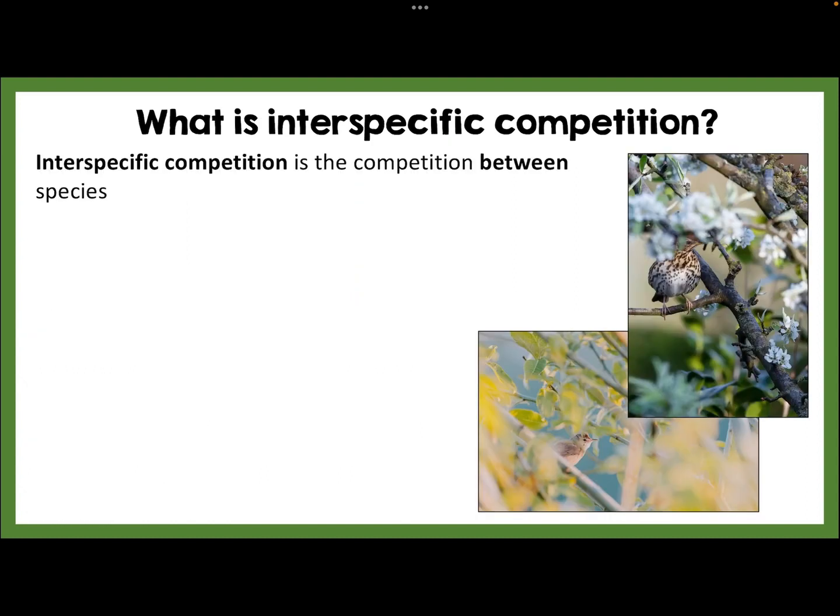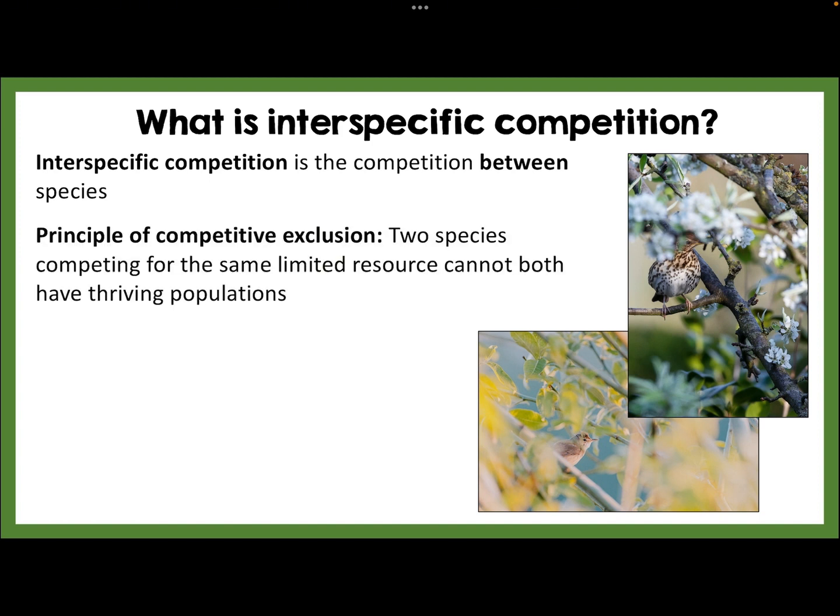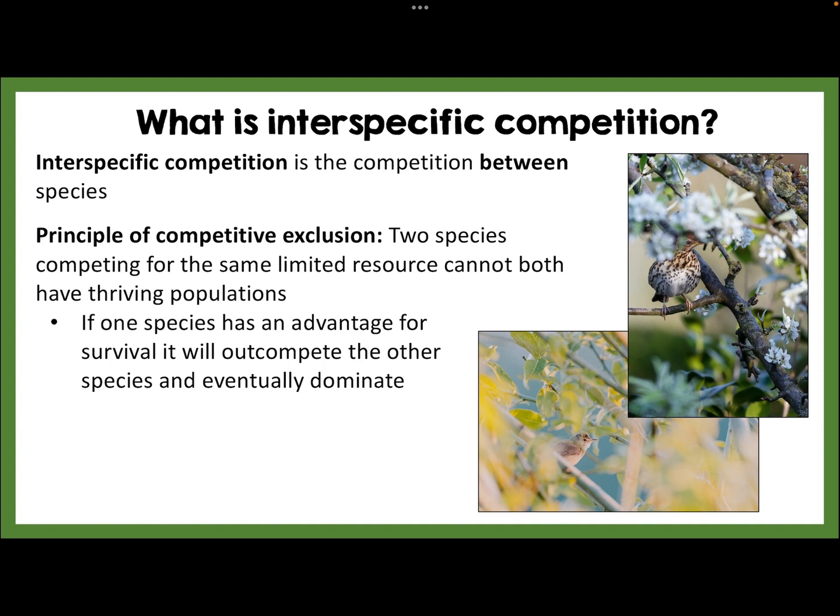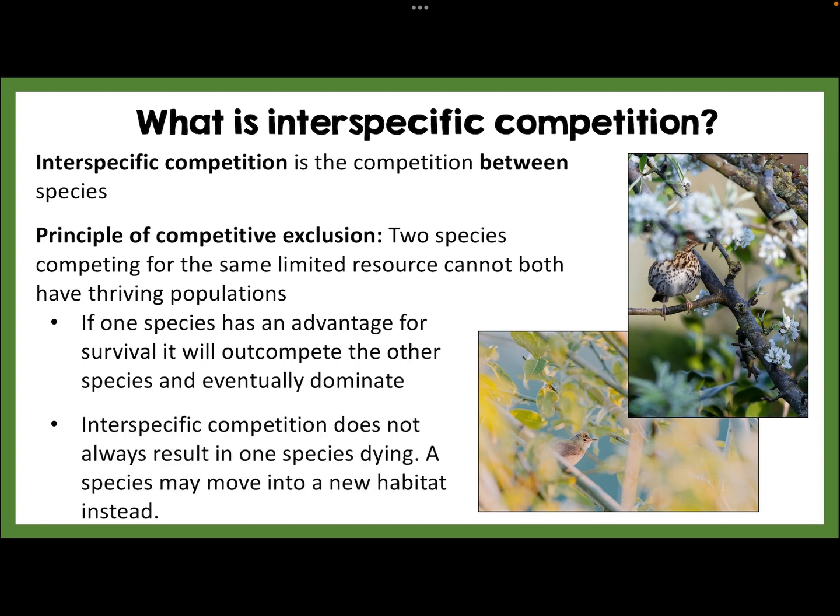So what is interspecific competition? This is the competition between species to share the same resources at the same time. The principle of competitive exclusion is that two species competing for the same limited resources cannot both have thriving populations. And this is because they are competing to use the same resources at the same time. If one species has an advantage over the other species, it is more likely that they will dominate over time.